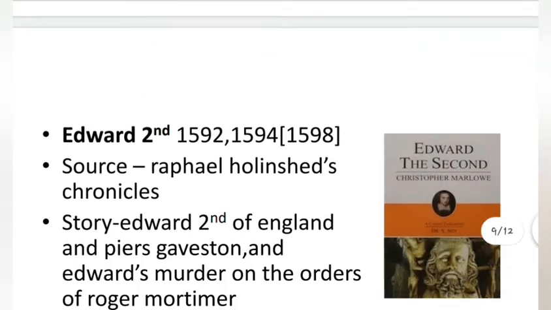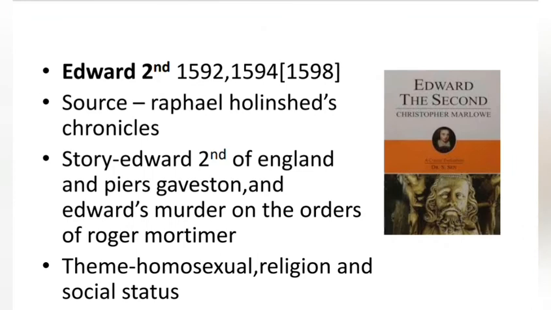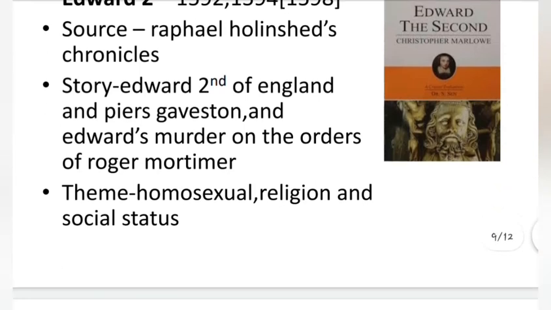Next we have Edward II. It was written somewhere around 1592, then performed in the year 1594, then printed in the year 1598. The source of this play is taken from Raphael Holinshed's Chronicles. The story talks about Edward II of England and Piers Gaveston and Edward's murder on the orders of Roger Mortimer. The theme is based on homosexuality, religion and social status.